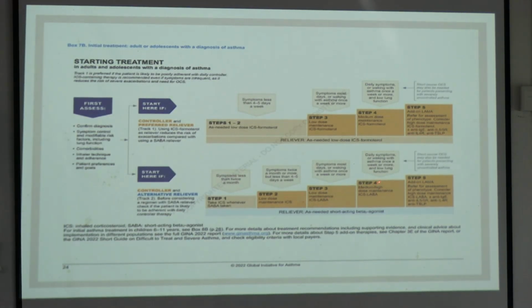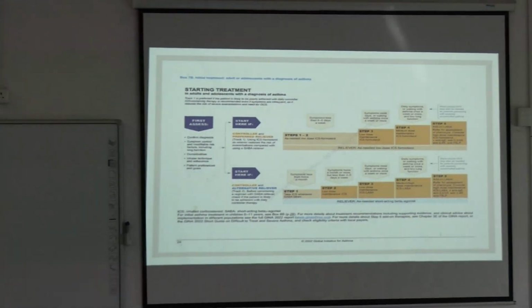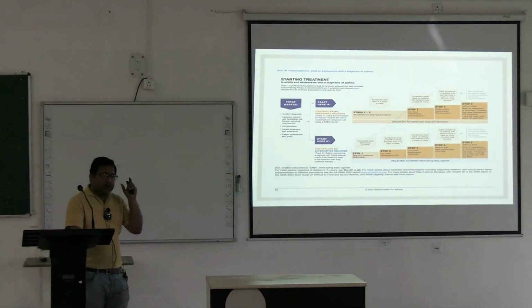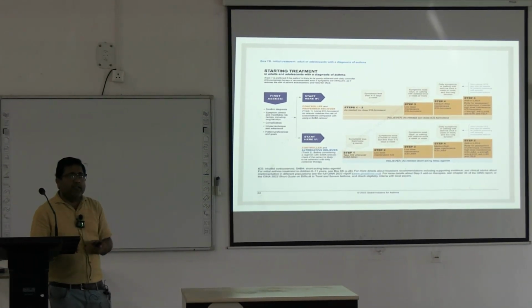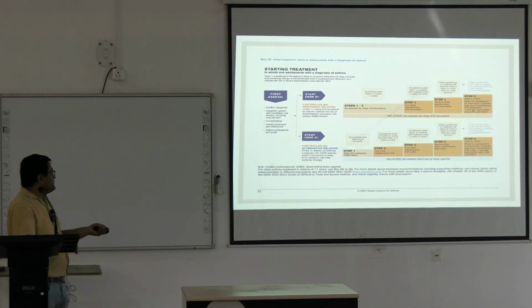Coming to step 4, when there are daily symptoms, waking up with the symptom of asthma, medium dose ICS with LABA is given. And step 5, the advanced case, we can add LAMA again. We can refer the patient to the specialist, get the phenotype done, and accordingly newer treatment can be added.